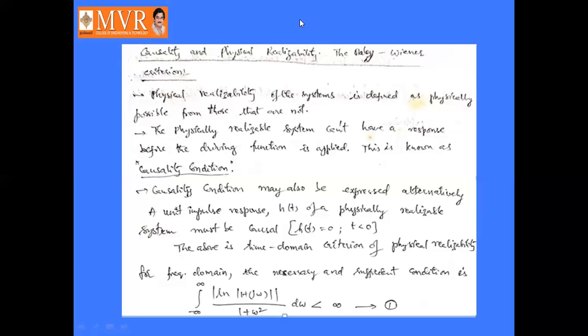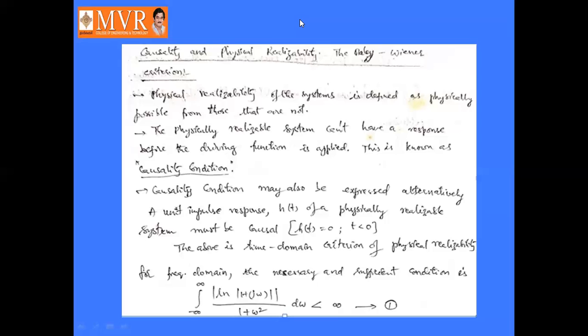In another way, the causality condition may be expressed as h of t equal to 0 for t less than 0. So the above is the time domain criterion of physical realizability.